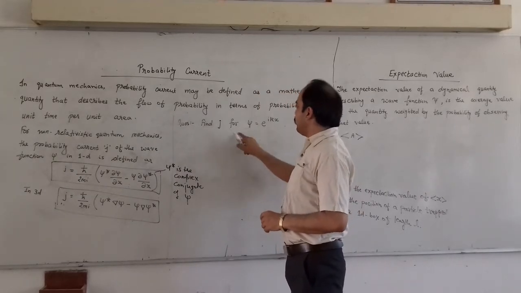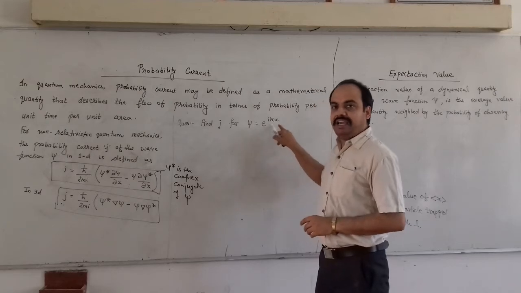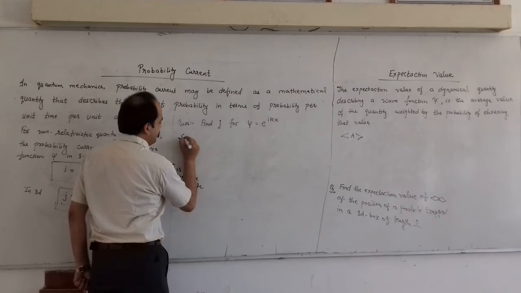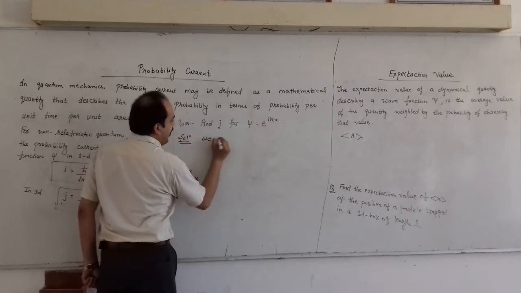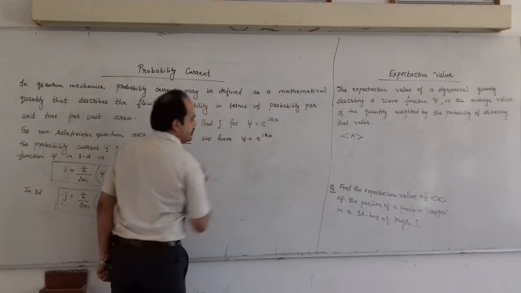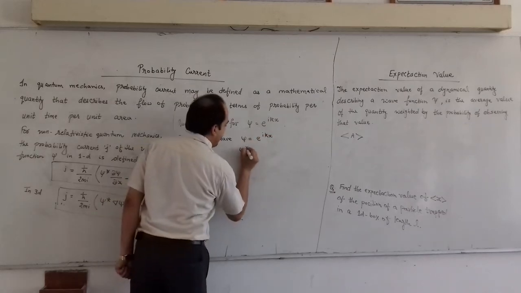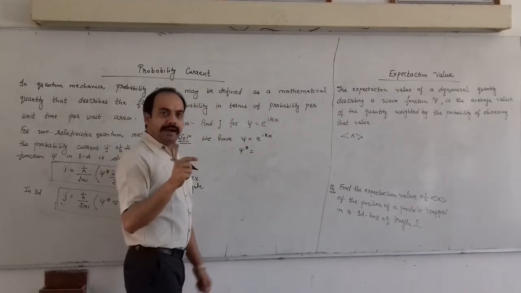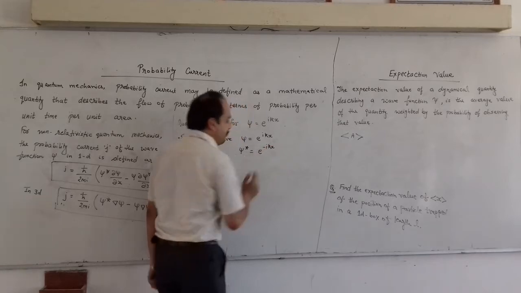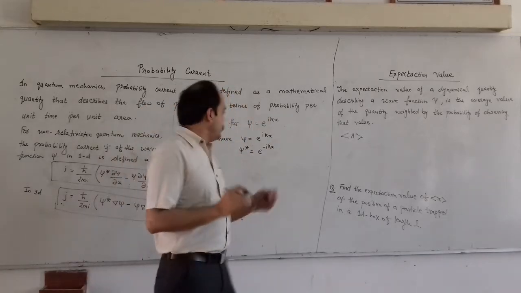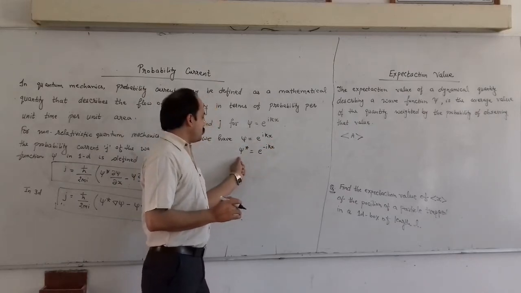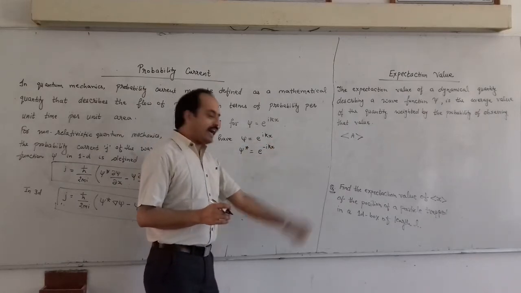Find the probability current for psi is equal to e to power i kx. We have psi is equal to e to power i kx. Then the complex conjugate can be written by replacing i by minus i, so we get e to power minus i kx. If psi were a real function, psi star psi would become a square, but it is imaginary, i is the imaginary iota. So psi star will be e to power minus i kx.